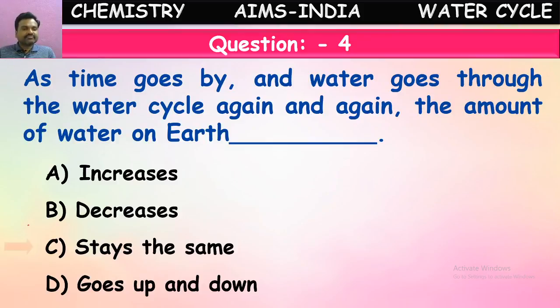Yes, it stays the same, because whichever water is being evaporated, it is coming down again in the form of rain. Whatever water comes down in the form of rain is again converted into water vapor. So it is being rotated from there to here, it is being recycled. So the same quantity of water will be maintained on the earth surface. It will stay the same.